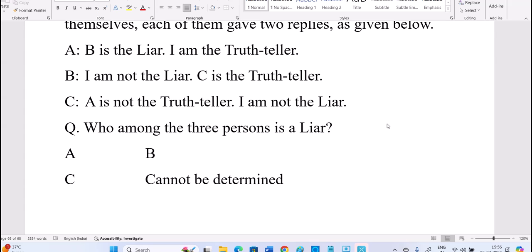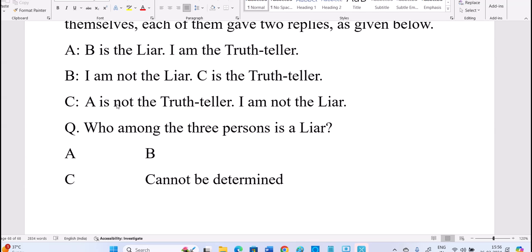One person is called an alternator, he can speak lie or truth. Now, with these three statements: A said B is the liar and I am the truth teller. B said I am not the liar, C is the truth teller. C said A is not the truth teller, I am not the liar. Using this information, I want to find who is the liar, who is the truth teller, and who is the alternator among those three people.